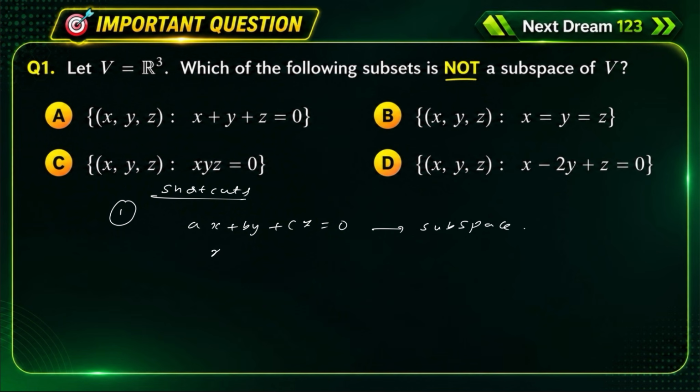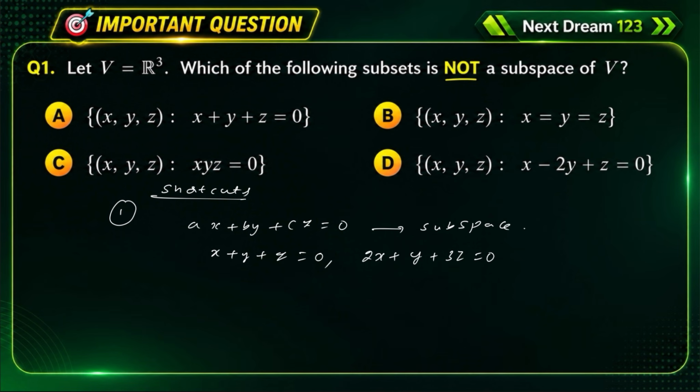Like x plus y plus z. Here what are a, b, c? A, b, c are nothing but scalars, that means any real numbers. x plus y plus z equal to 0, or 2x plus y plus 3z equal to 0.